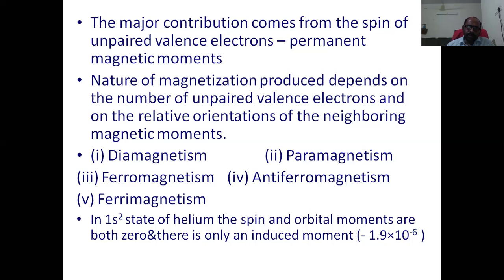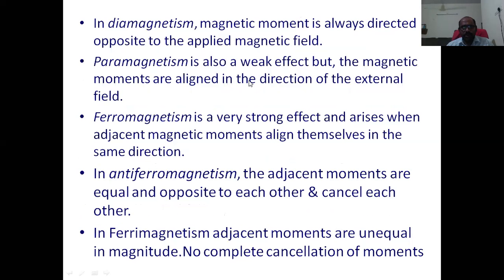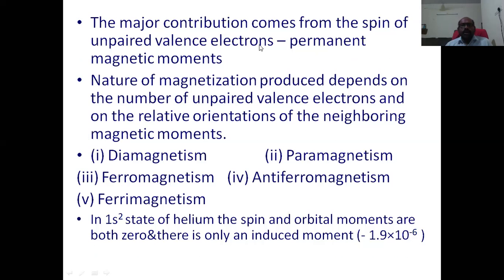But majorly, the contribution comes from the spin of unpaired valence electrons. If there exist unpaired electrons, because of the spin motion of unpaired valence electrons, permanent magnetic moments are formed.